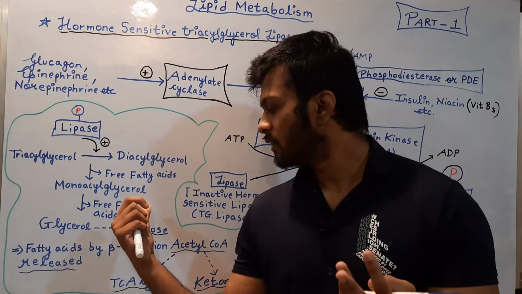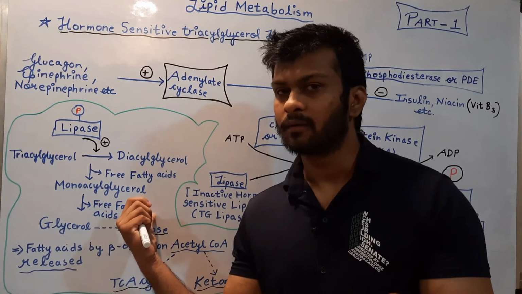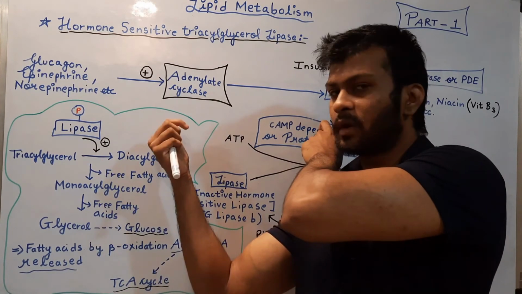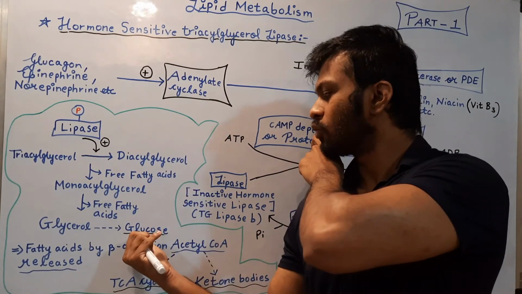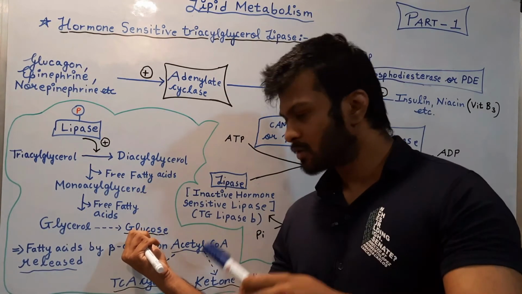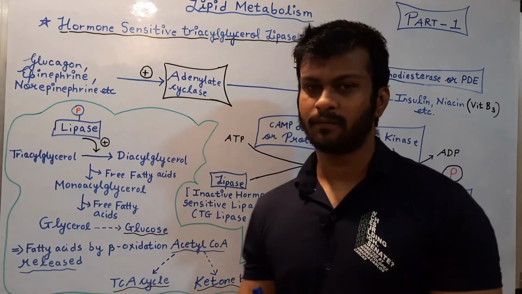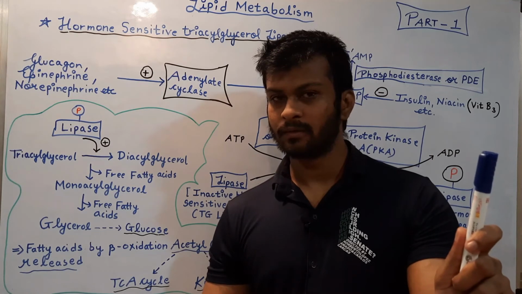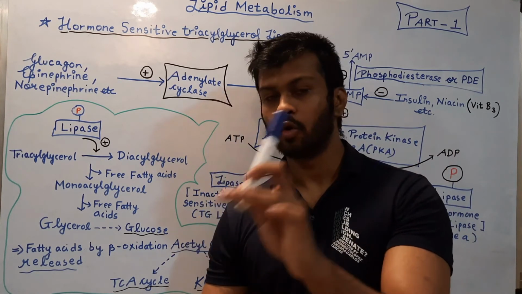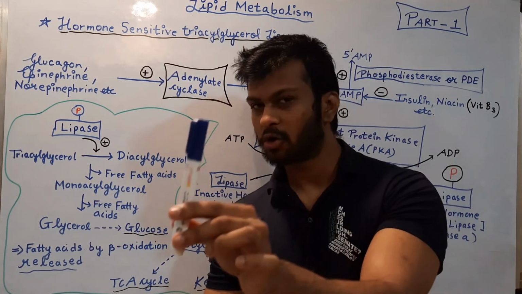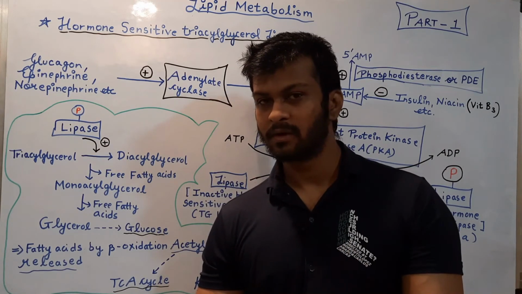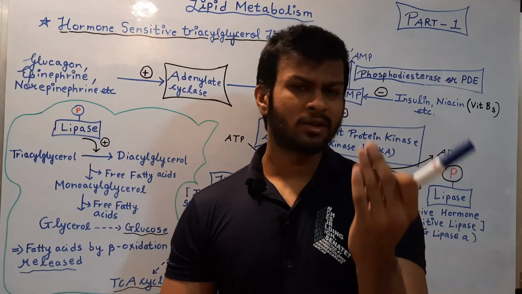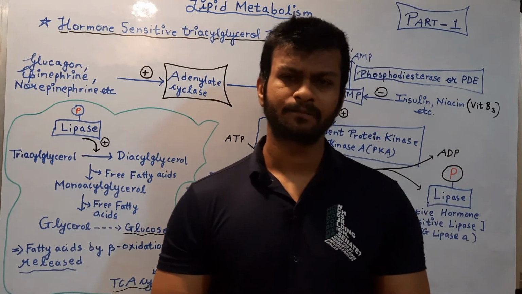Whereas when the blood glucose levels are high, insulin signaling will occur, this pathway will not occur, blood glucose levels will reduce, and beta oxidation reduces. So lower blood glucose levels promote beta oxidation, higher blood glucose levels do not promote beta oxidation. So these four important points you need to remember.